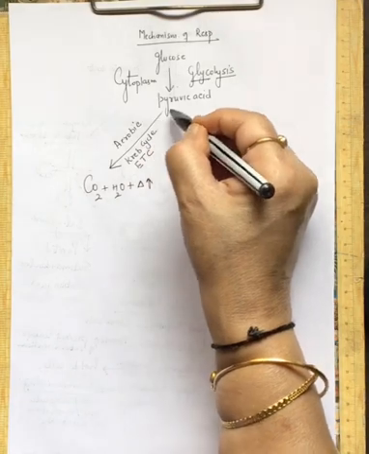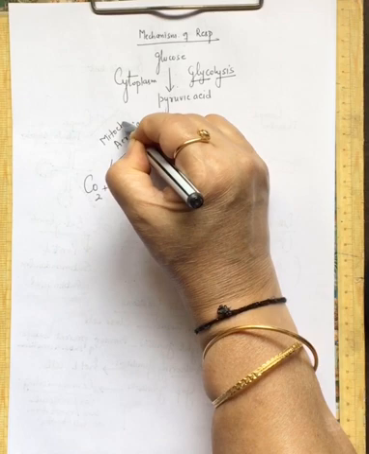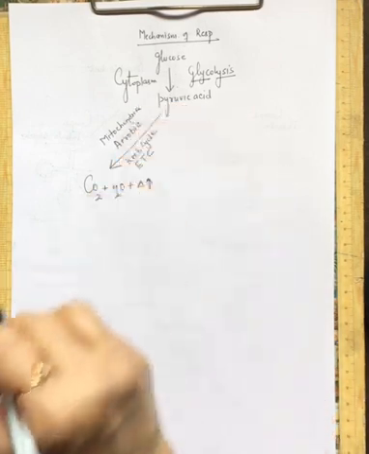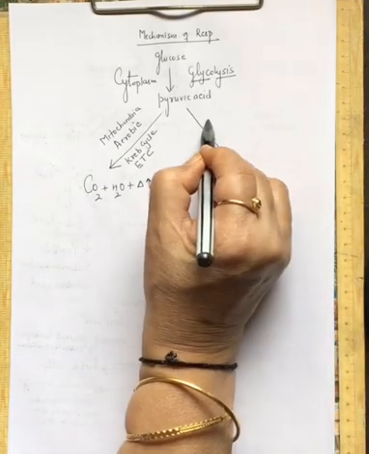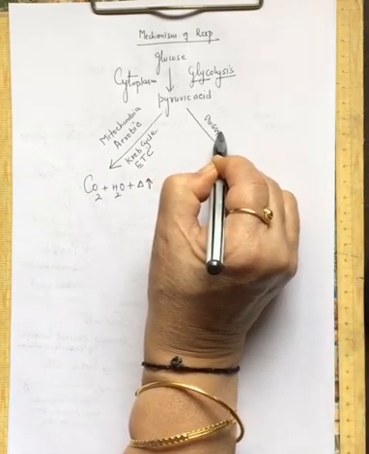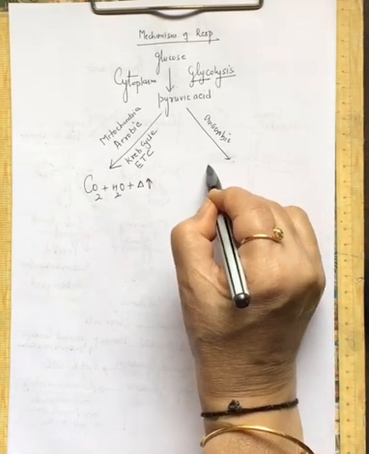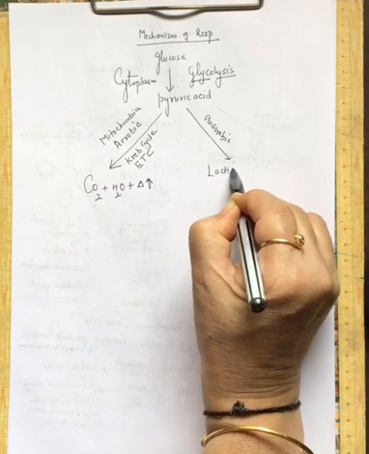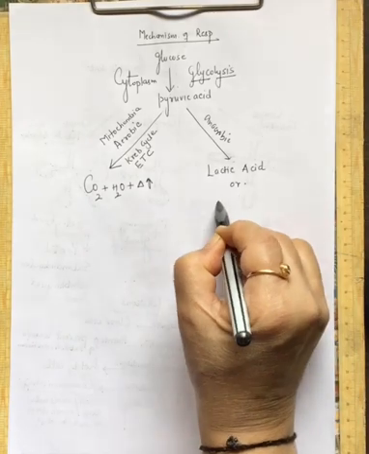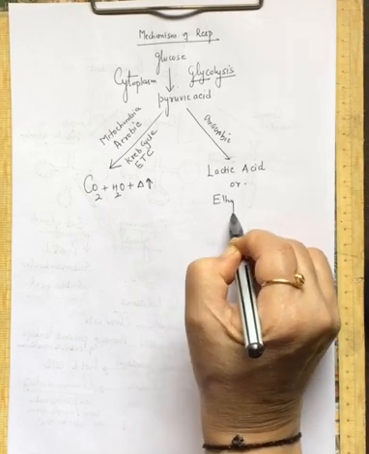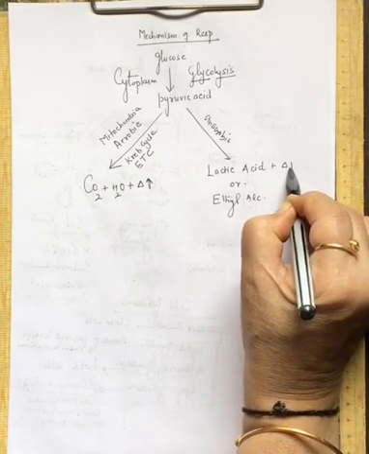And in which compartment of the cell does this take place? It takes place in mitochondria. Right? And if the conditions are anaerobic, if it is anaerobic respiration, then the pyruvic acid will change to lactic acid or ethyl alcohol with a little amount of energy.